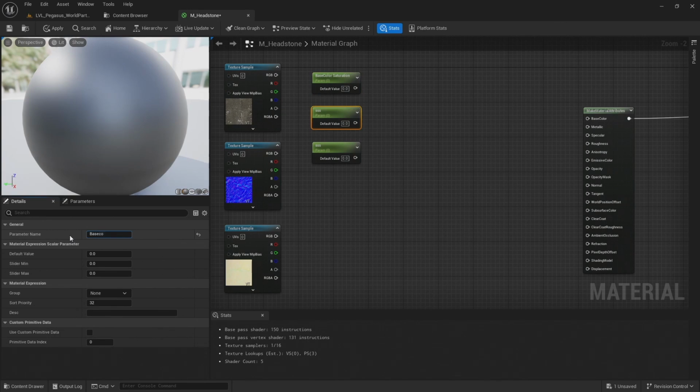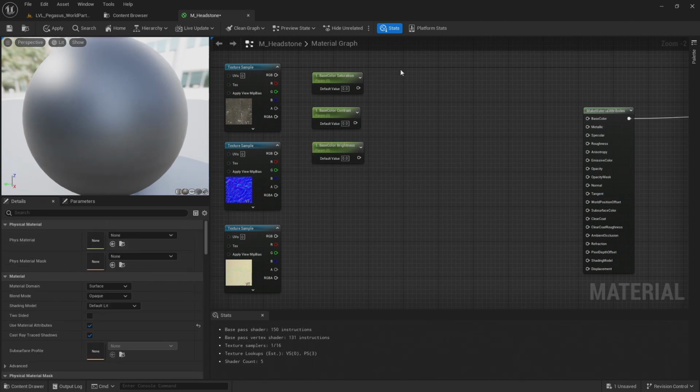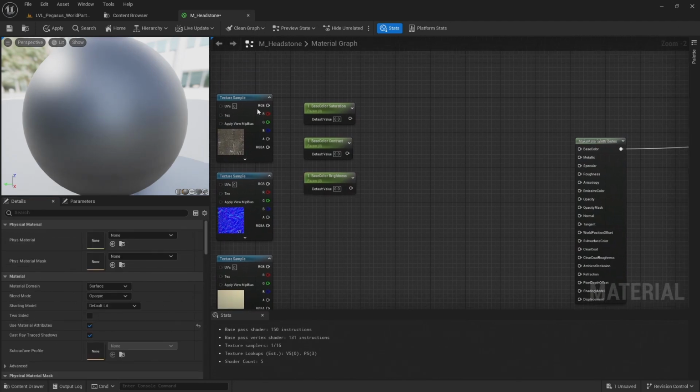The second one I'm going to call base color contrast. And the last one, base color brightness. I also want to prefix these as well with a number. So this will just allow the parameters to be nicely ordered in the material instance. So the first one is for saturation.